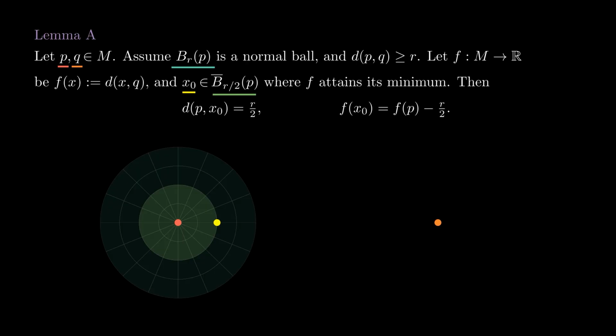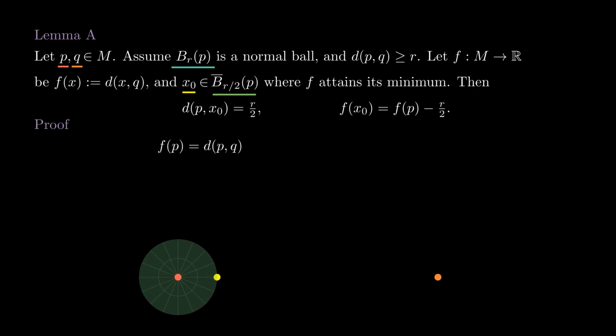Then the distance from P to x0 is r over 2, and f of x0 is f of P minus r over 2. This means that x0 is at the boundary of the ball, and x0 is effectively closer to Q than P by r over 2. We first prove the second equality.